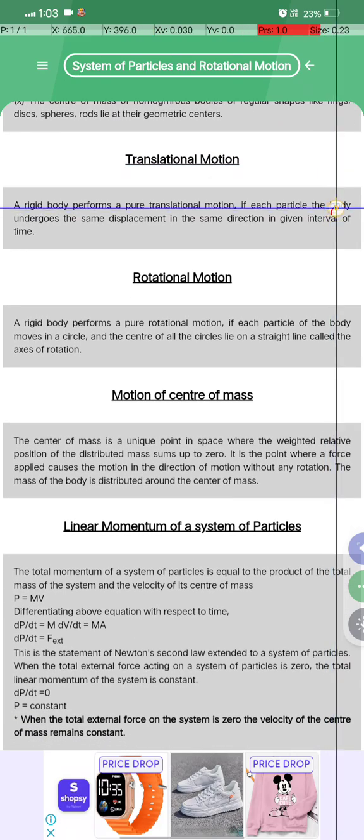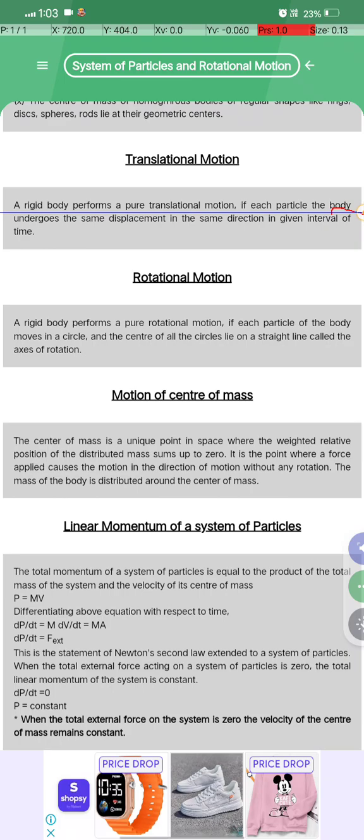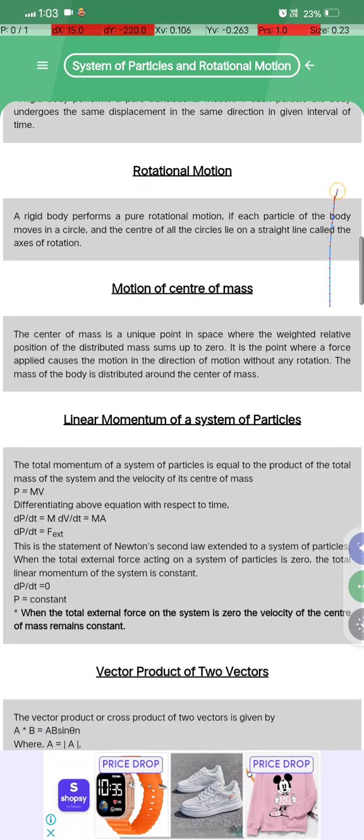A rigid body performs pure translational motion if each particle of the body undergoes the same displacement in the same direction in a given interval of time. Rotational motion क्या होता है?